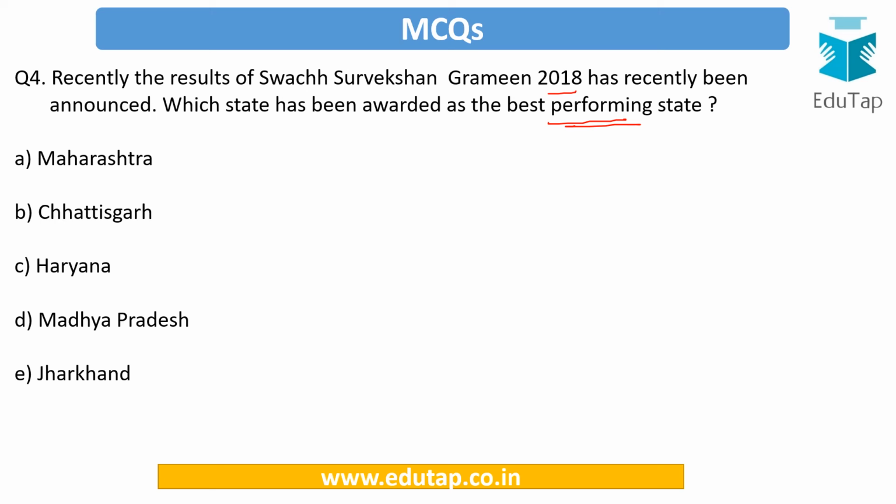So our answer here is Jharkhand. So we had just seen that Jharkhand had come out as the best performing state. It was followed by Maharashtra and then Chhattisgarh, and Haryana had come out as the cleanest state, and Madhya Pradesh's city called Indore was basically the cleanest city. So this is particularly about this question.